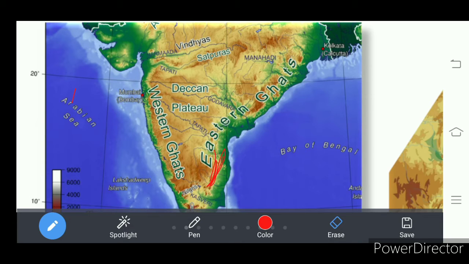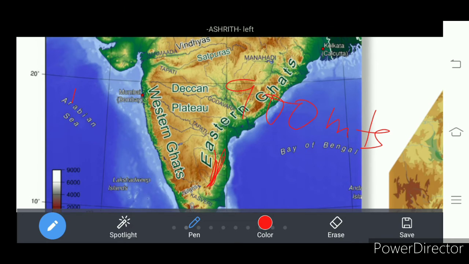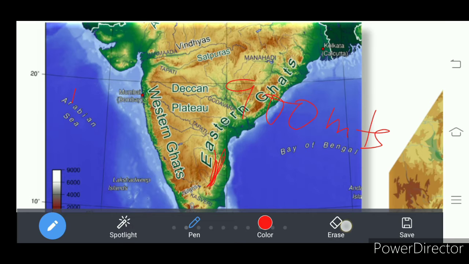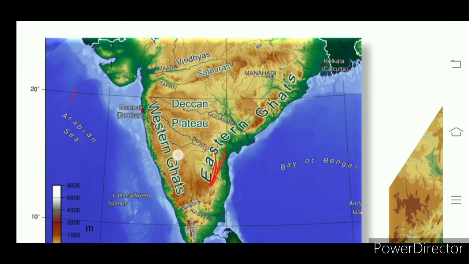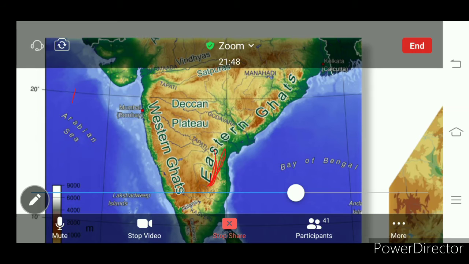And the height of these Eastern Ghats is 900 meters. How much? 900 meters height it is. Understand? Which is lesser than the Western Ghats. The highest peak in the Eastern Ghats is Aramakonda. Which one?